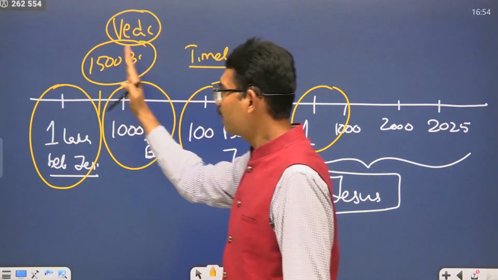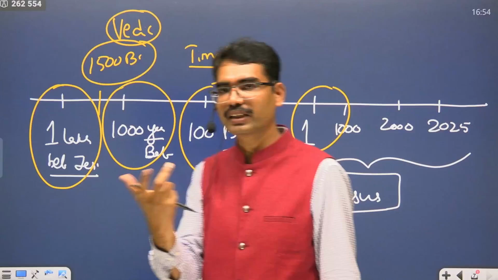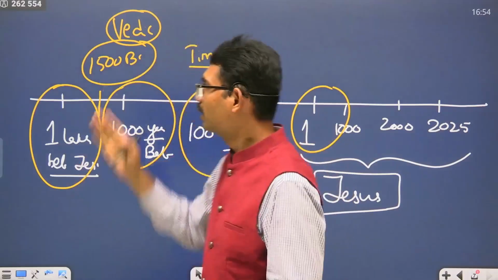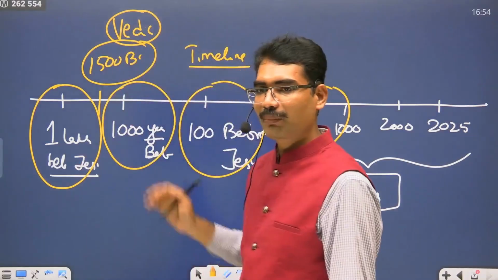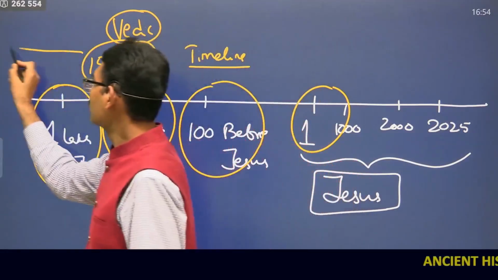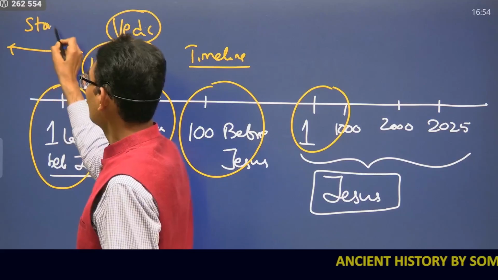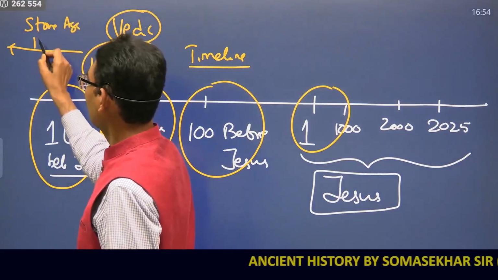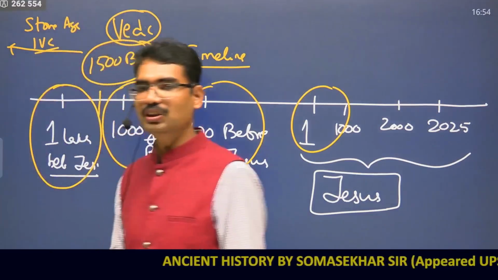That means 1500 BC onwards we have something to read and understand. But in India, people were there before the Vedas also. These are Stone Age people, and IVC, Indus Valley Civilization people.